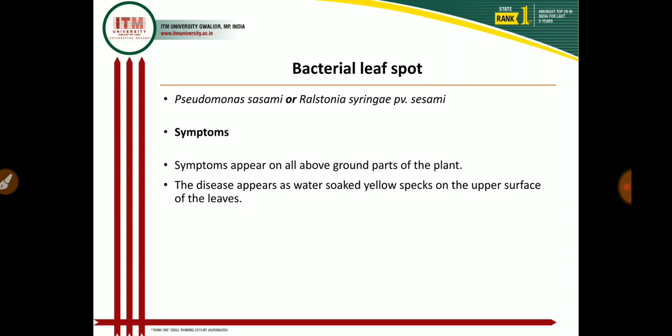Then, in the pathogen characteristics, the bacterium, Pseudomonas or Ralstonia, is gram negative and rod shaped. Almost 90% of bacteria which cause plant diseases are gram negative, and only a few bacteria that cause plant diseases are gram positive. So this bacterium Pseudomonas is rod shaped and gram negative, and it is an aerobic bacterium with one or more polar flagella present.